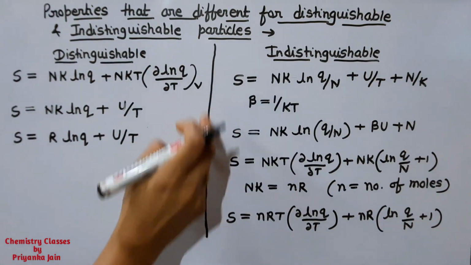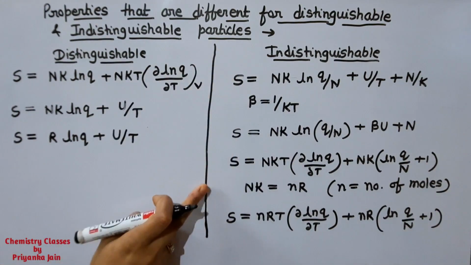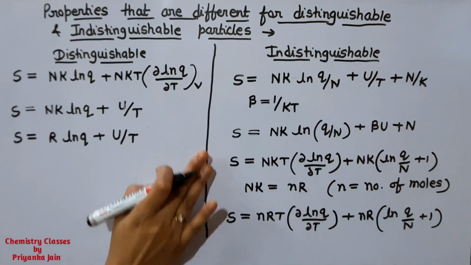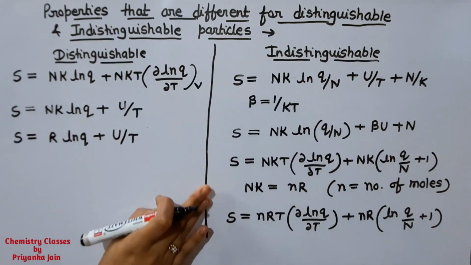So these are all the formulas for indistinguishable particles. You can remember any one according to your need.